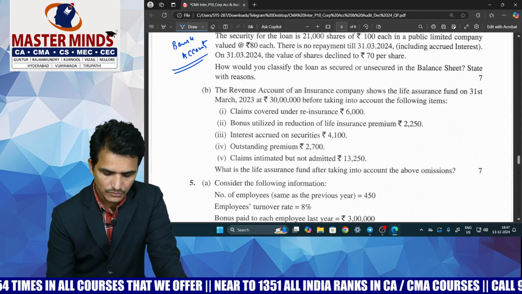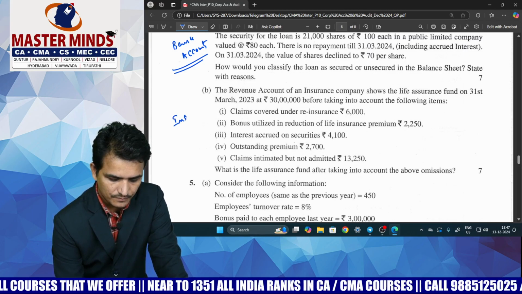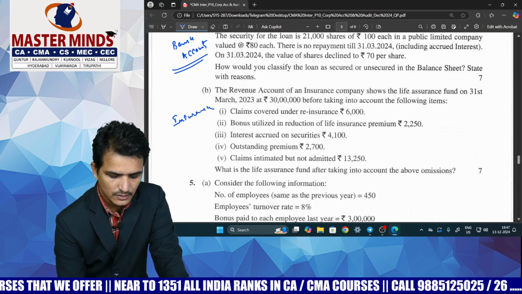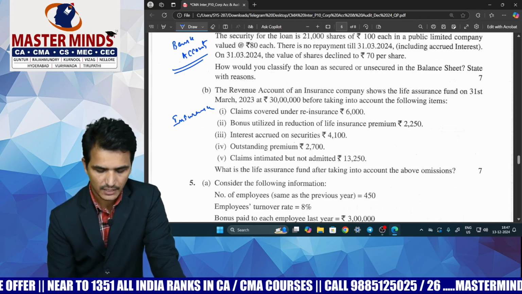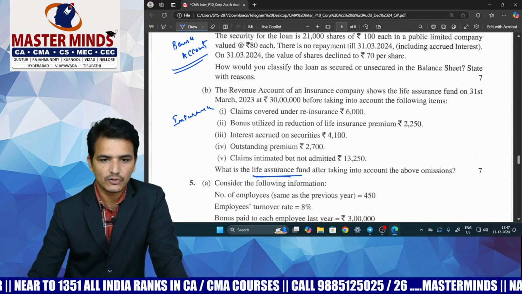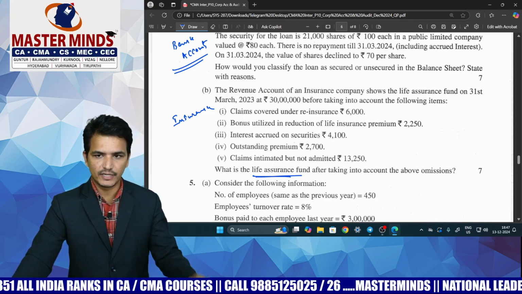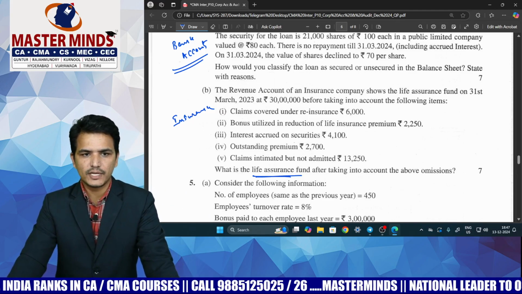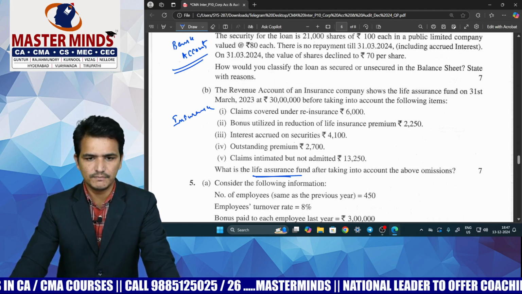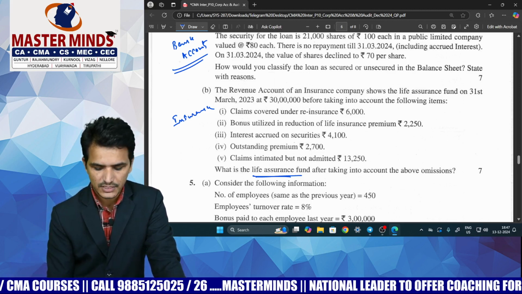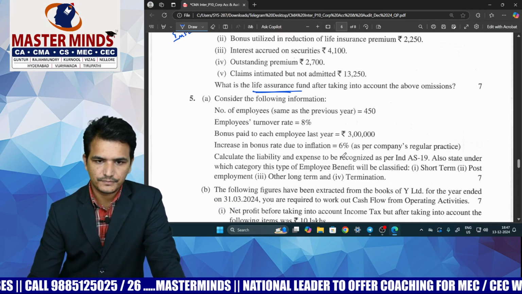And next, coming to question 4B, which is from insurance company accounts, which is based on the calculation of corrected life assurance fund. So certain adjustments we have to consider for the balance of the life assurance fund that they have given. These kind of problems we already have in our MM material, and also in the study material we have direct questions only. So this is also a copy paste question, just the numbers are changed in the examination problem.